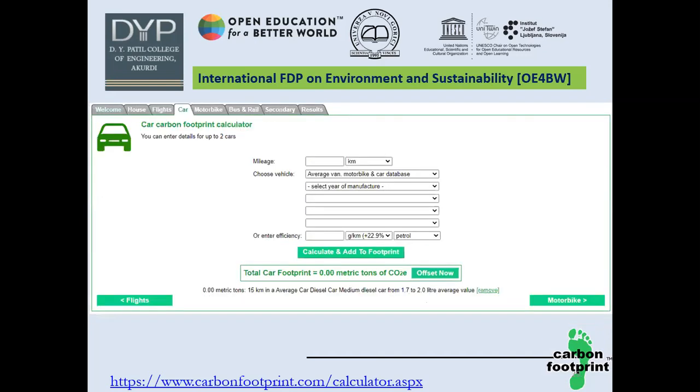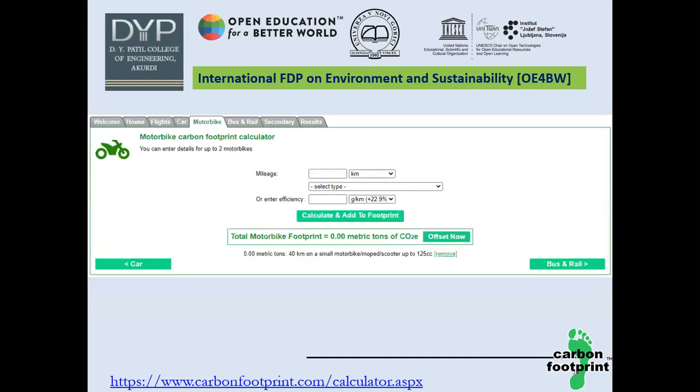Moving to the car section, if I put in different mileage, which kind of vehicle I am using and its efficiency, I will be able to get the value of carbon emission when using the car, right? Moving forward, let's say motorbike.